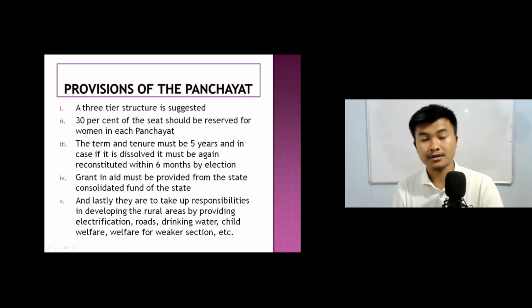A three-tier structure is suggested, that is the village level, block level, and the district level. And 30% of the seats should be reserved for women in the panchayat. The term and tenure must be 5 years. And in case it is dissolved, it must be reconstituted within 6 months by election. And grants must be provided from the state consolidated fund. And lastly, they are to take up responsibilities in developing the rural areas by providing electrification, roads, drinking water, child welfare, and welfare for the weaker sections, etc. These are the roles of the panchayats.